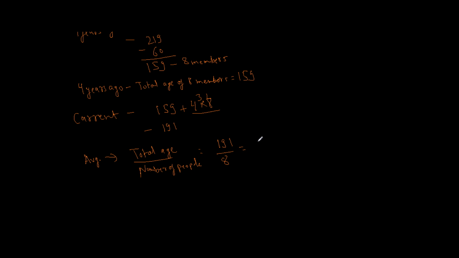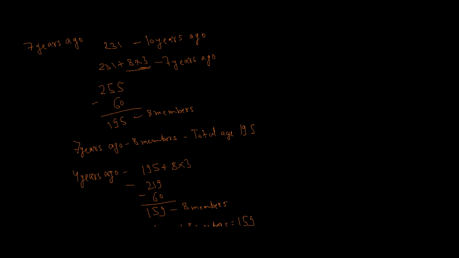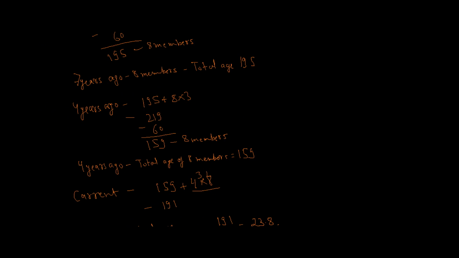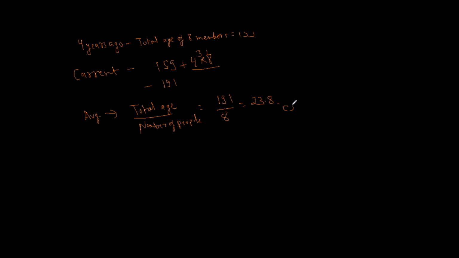Now if you calculate 191 by 8, you will get something like 23.8, which is close to 24 years. So I mark option E as my answer. So this is close to 24 years. Option E as my answer and move on.